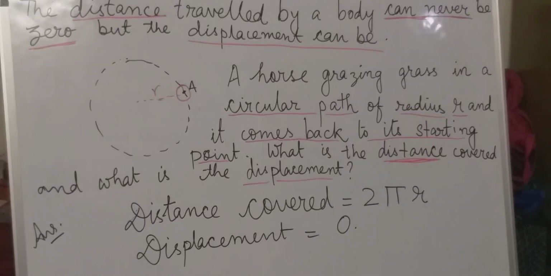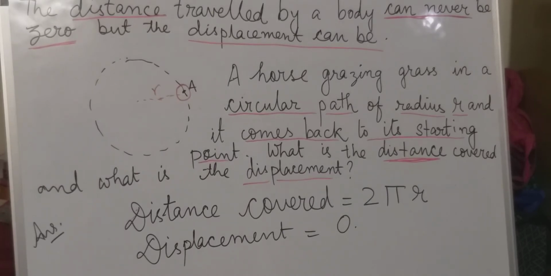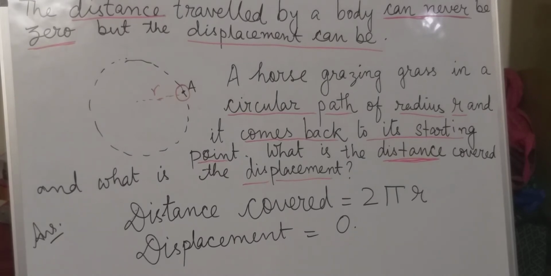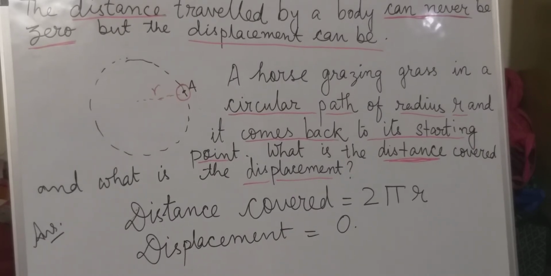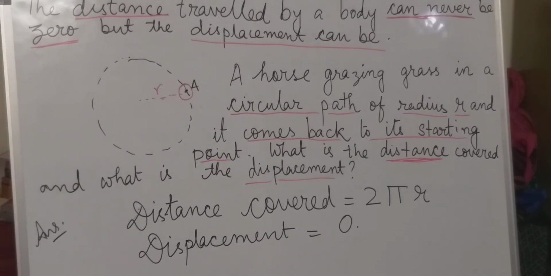So students, as in earlier class we have discussed about displacement and distance. So today let us see the example. Here it's written, the distance traveled by a body can never be zero, but the displacement can be. So let us see by this example.